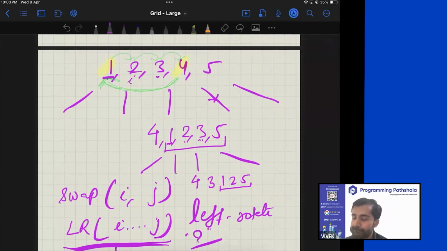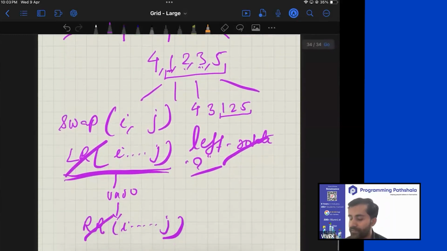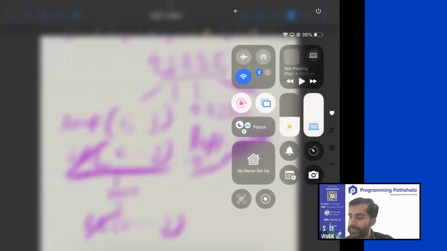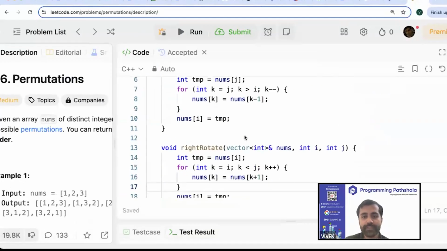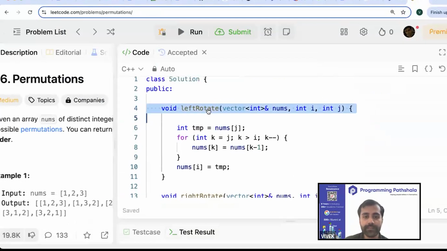So you can just write a separate function which performs left rotation and a separate function which performs right rotation. And then you can just use those and you will see that the output will be completely sorted lexicographically. So see, what can you see here? There is a function to left rotate the array from i to j.